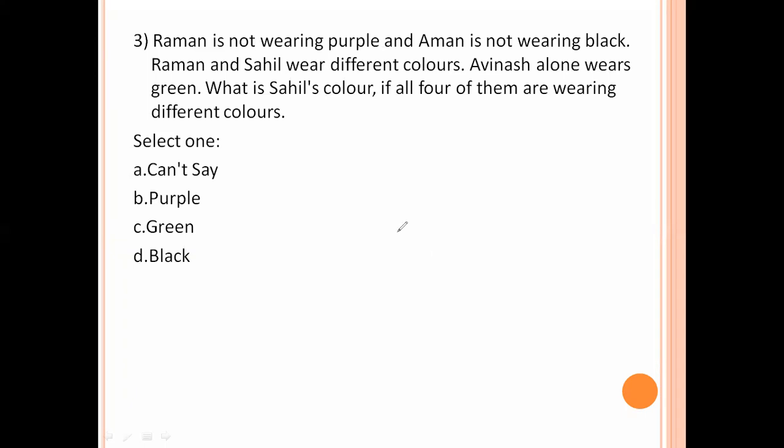Next, Raman is not wearing purple. Amar is not wearing black. Raman and Sahil wear different colors. Avinash alone wears green. What is Sahil's color if all four of them are wearing different colors? So here only Avinash's color we know. Remaining persons here, and also here we have purple and black and green. The fourth color here we did not know. That means we can't say about the colors of the four people. So can't say is the right answer.